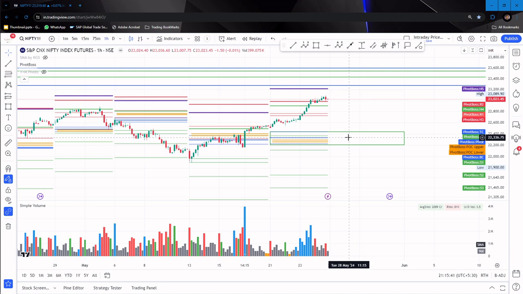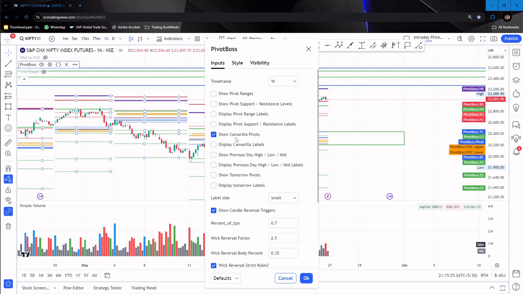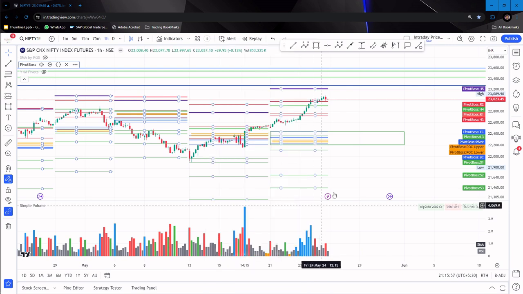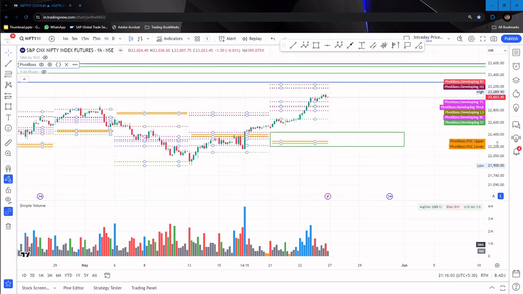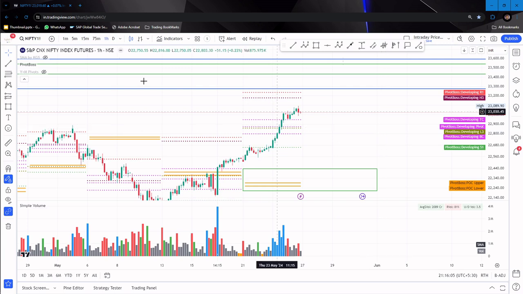Right now we know the resistance levels in the monthly chart, in monthly pivots and in yearly pivots, and also we know the support zone at the weekly CPR, which is a virgin CPR. Is that enough? No. We have to move towards tomorrow's pivot, so we will come to know what the CPR zone is for the coming week. On the weekly chart, what is the CPR zone for the coming week? If you notice, the coming week CPR zone is this.